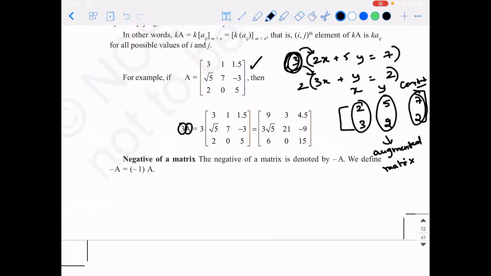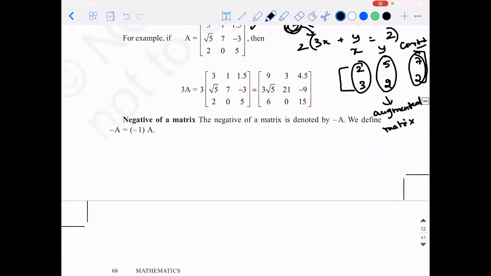Whereas in the case of a determinant, are you doing this? Are you able to understand the difference? Those who know what a determinant is, in determinants, are you doing the same thing? If you multiply 3 with a determinant, what will you get? You will multiply only one particular row. Correct? Yes. So this is where you need to be careful. When you're multiplying a number with a matrix, every element should get multiplied.